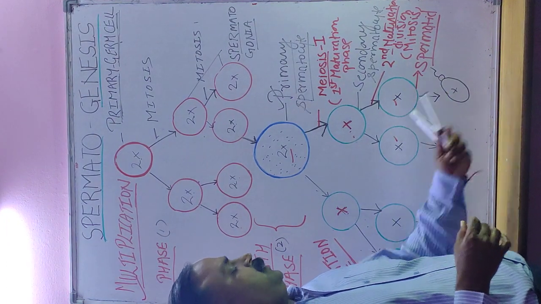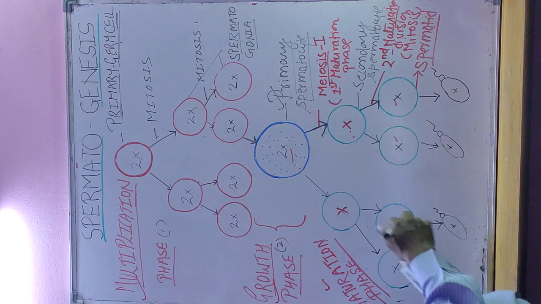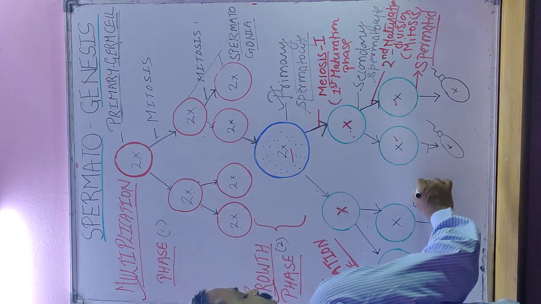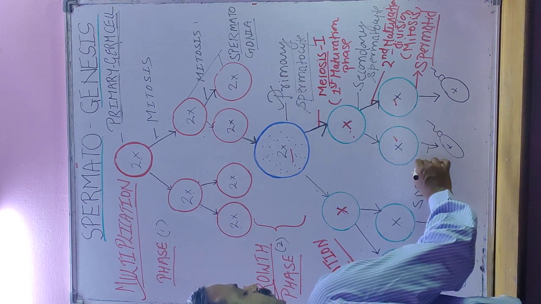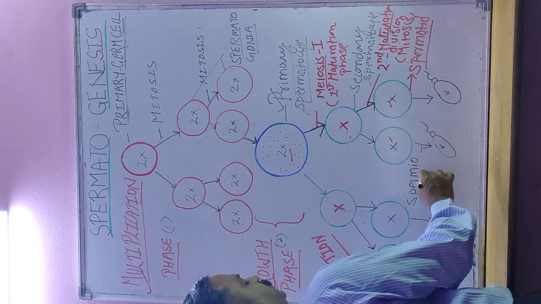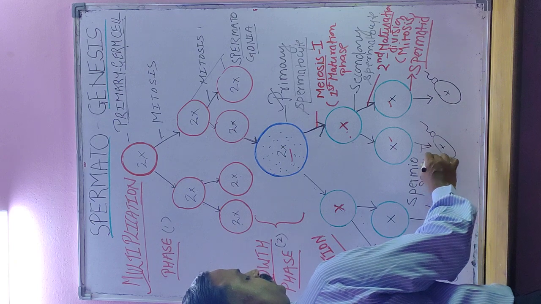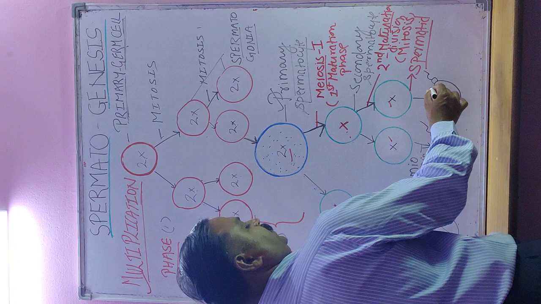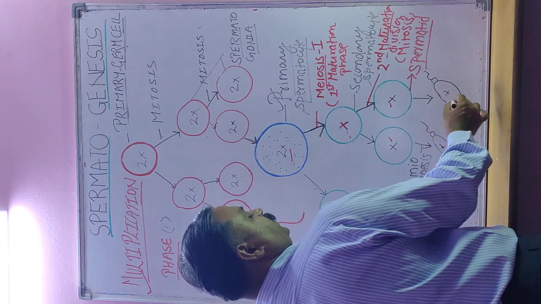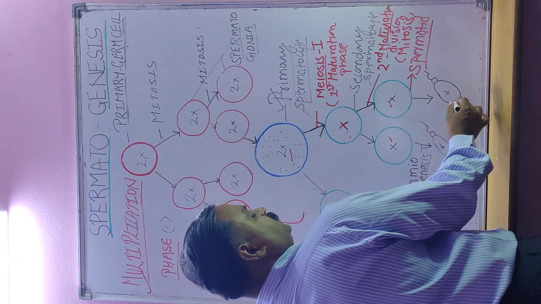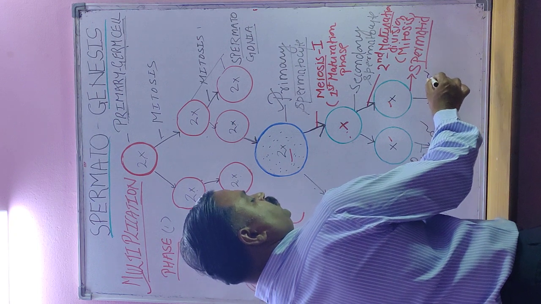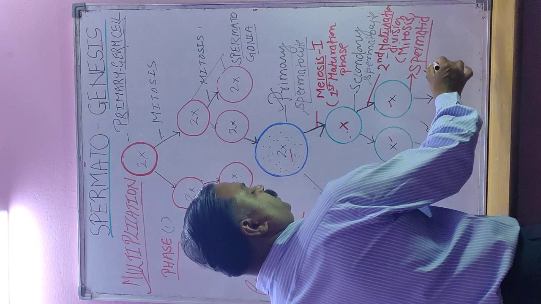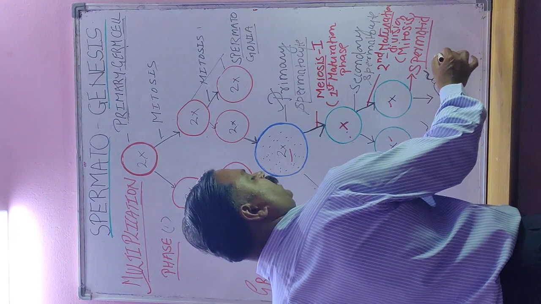The spermatid is without a tail, so it goes through a process called spermiogenesis, in which the spermatid loses its circular shape and becomes a little elongated, the acrosome develops, and the tail is also developed. Now it is called a mature spermatozoon or sperm.